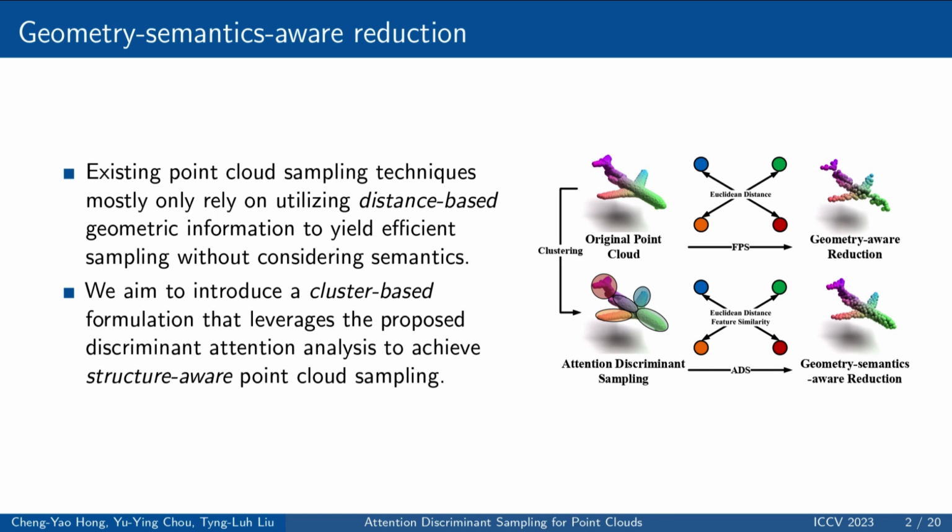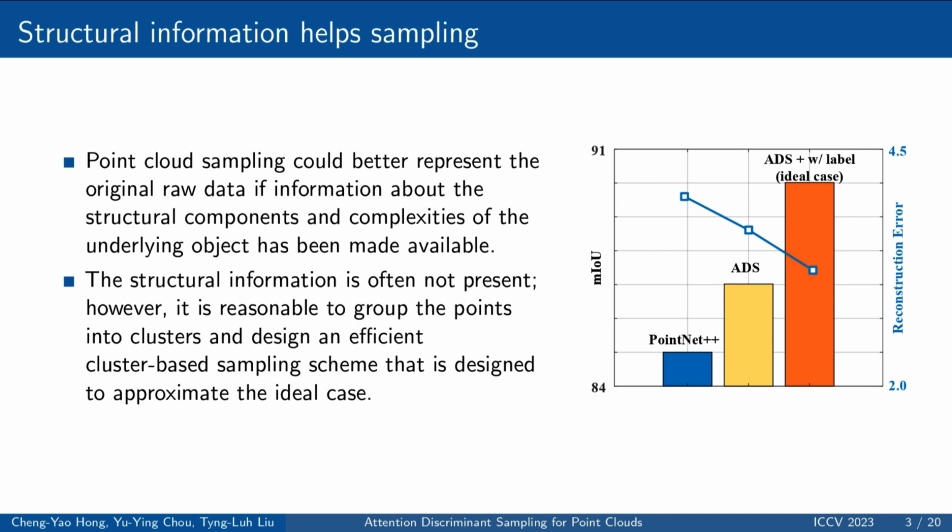We aim to introduce a cluster-based formulation that leverages the proposed discriminate attention analysis to implicitly achieve structure-aware point cloud sampling. The motivation is inspired by an attractive observation that point cloud sampling could better represent the original raw data if information about the structural components and complexities of the underlying object has been made available. In practice, the structural information is often not present. However, it is reasonable to group the points into clusters and design an efficient cluster-based sampling scheme that is designed to conceptually approximate the above-mentioned ideal case.